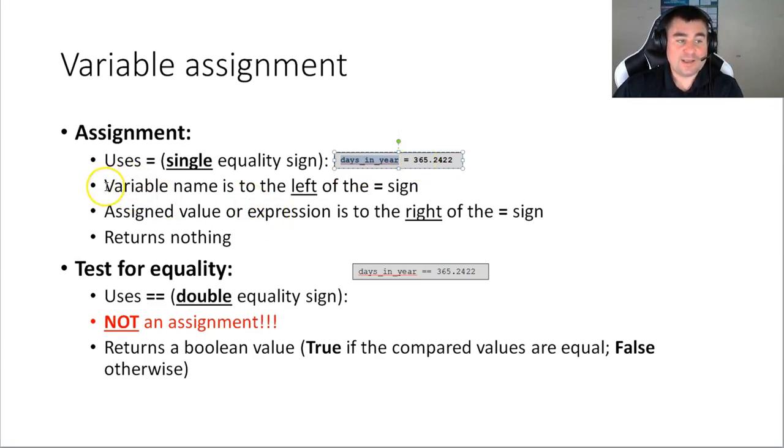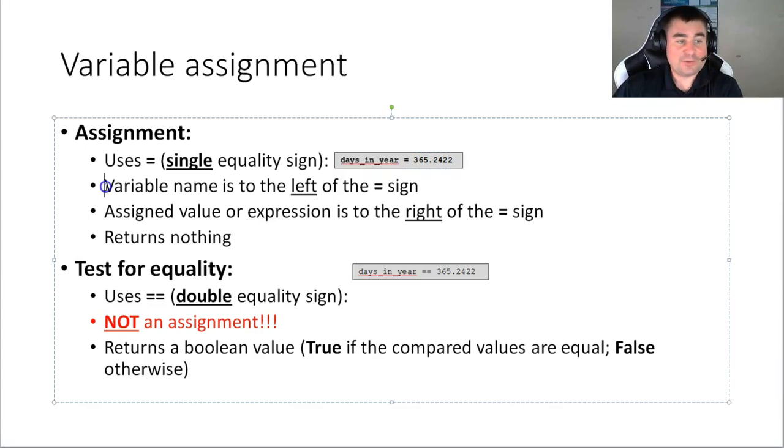And now, as you probably already know, in an assignment the variable name goes to the left of the single equal sign, and the value or expression to be assigned goes to the right. So to the left is the variable, to the right is the expression. Now I know in math, x equals 5 is the same as 5 equals x, right?